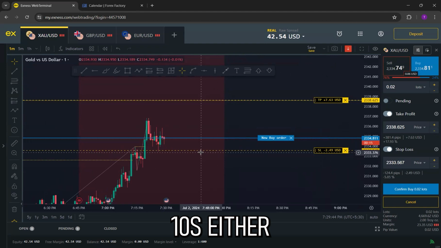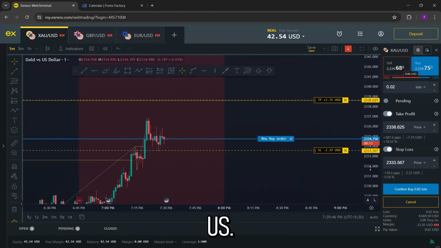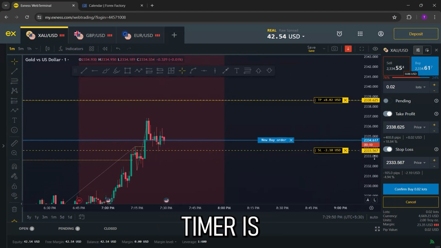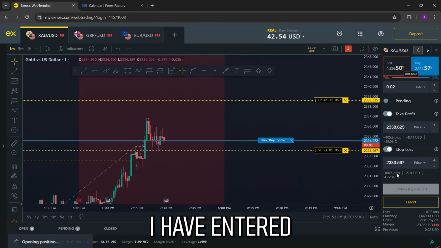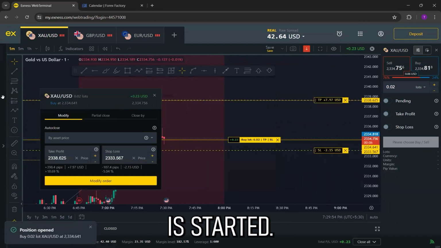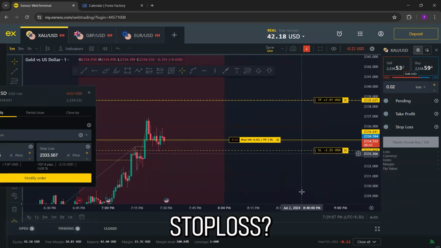Wait for the next 10 seconds. Either it can move towards the downside or towards the upside. Okay, since 10 seconds are left, as you can see, the timer is on 10 seconds. I'm going to take the trade. I have entered into the trade. You can see that the trade is started. Now let's see, the target is there. The stop loss is there.